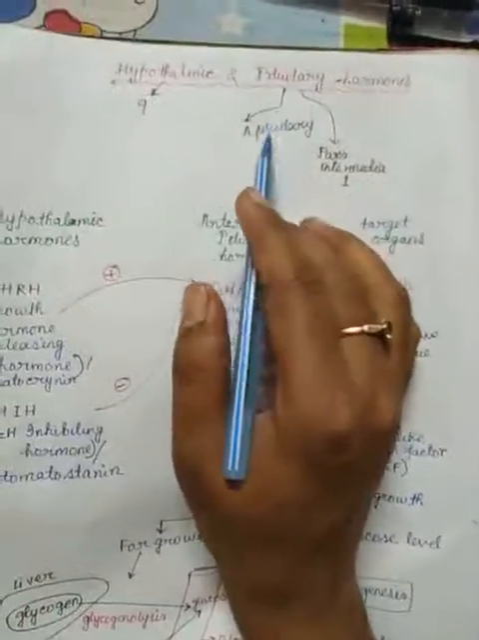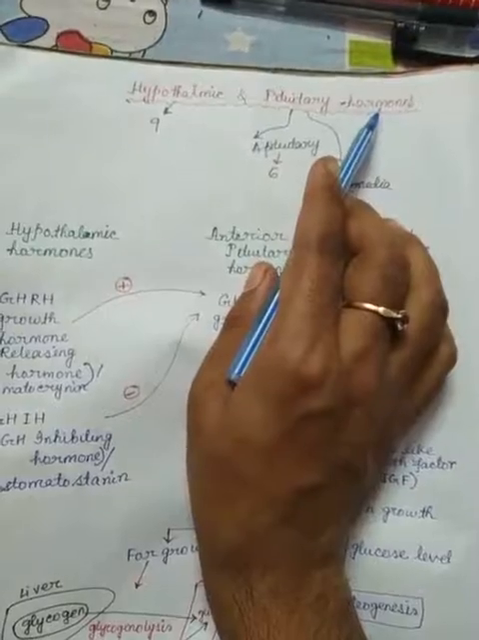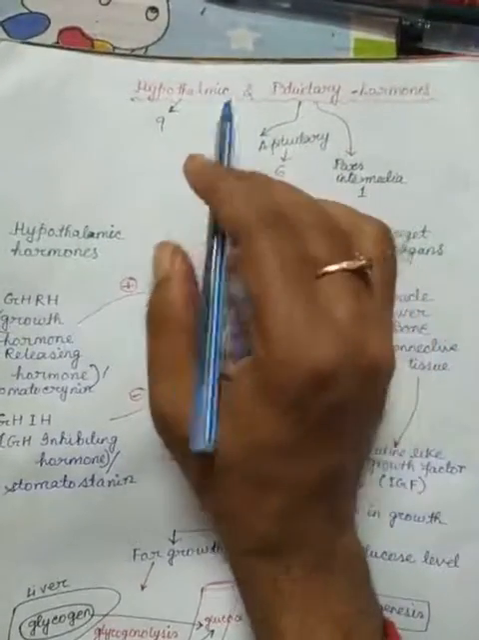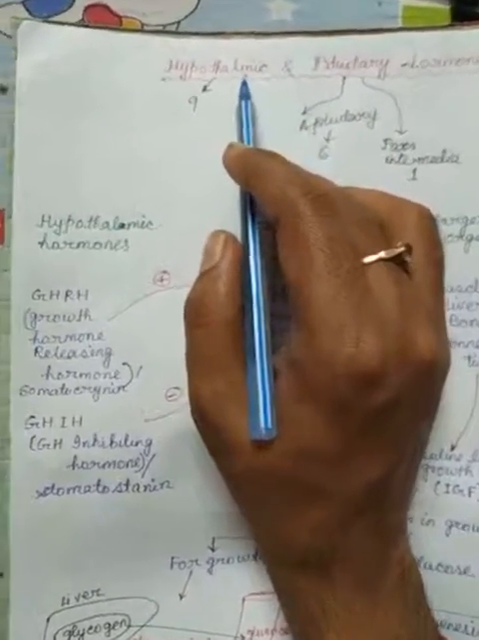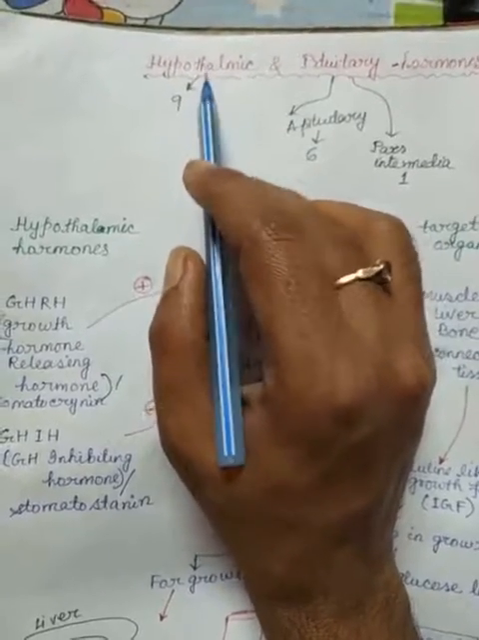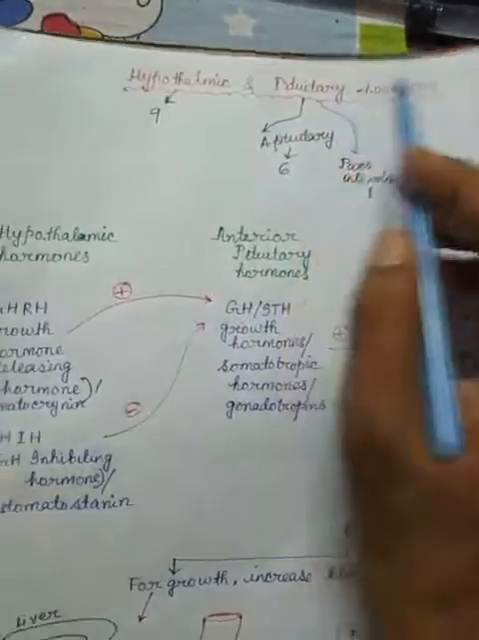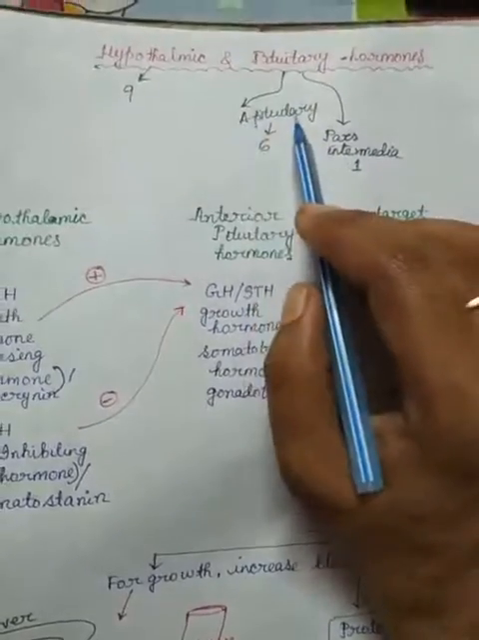Now we are going to discuss the hypothalamic hormones and the pituitary hormones. Hypothalamic hormones means the hormones that are secreted from the hypothalamus region. Nine hormones are secreted from the hypothalamus, and the pituitary hormones mainly come from the anterior pituitary.